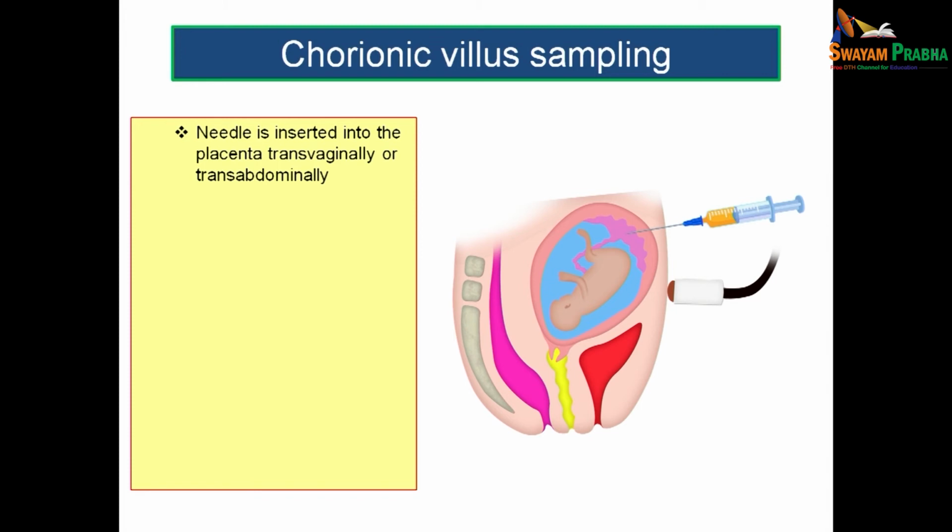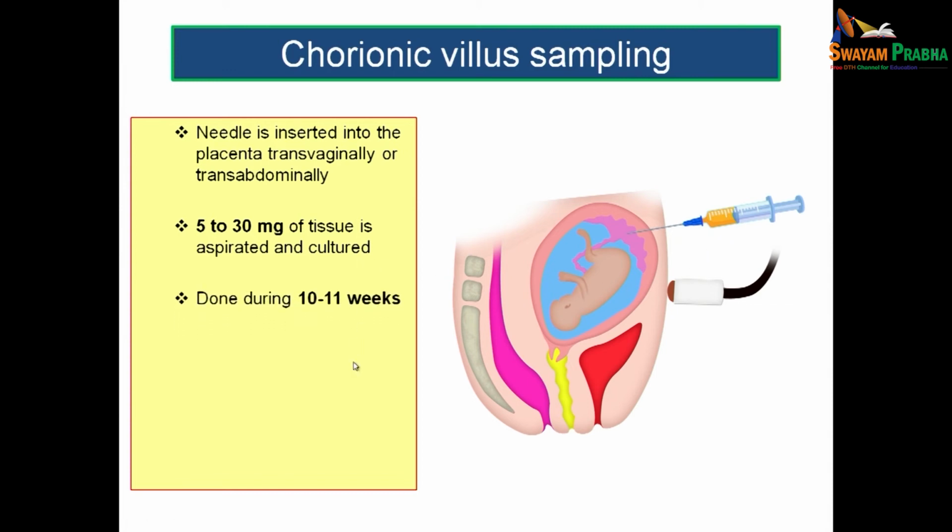You can reach the placenta either through the abdominal wall, here it is actually done through the abdominal wall, or you can reach the placenta through the vagina. So, it can be done transabdominally as well as transvaginally, and you can guide the needle with the help of an ultrasound transducer. And you usually take 5 to 30 milligram of the tissue, which is aspirated with the help of a needle, and this is cultured.